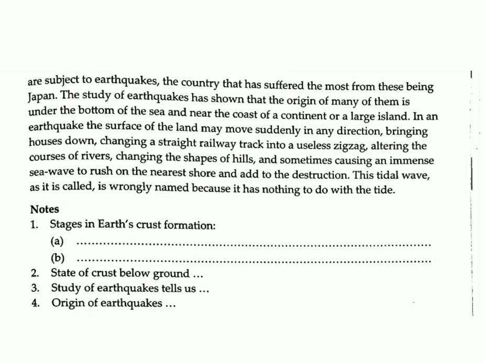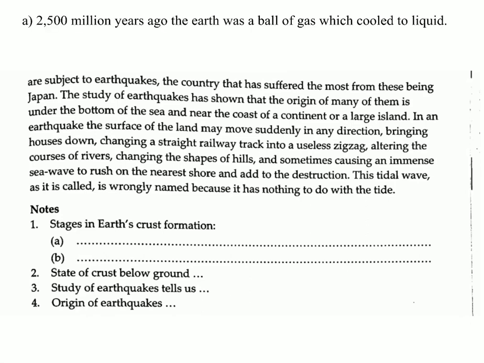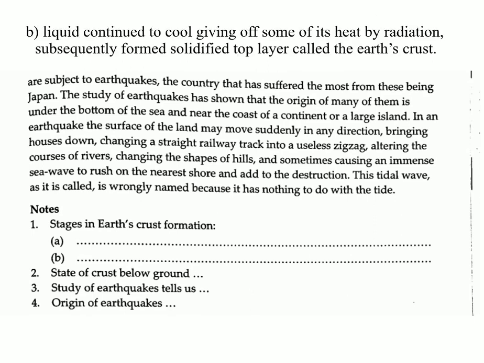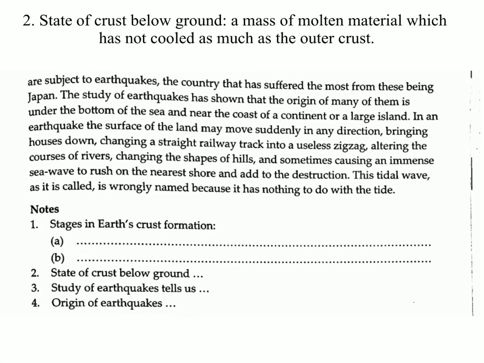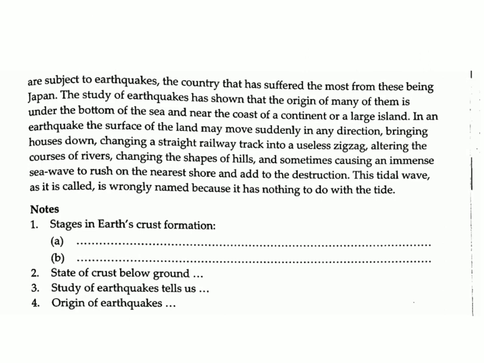Notes. 1. Stages in Earth's crust formation. Answer: A. 2,500 million years ago the Earth was a ball of gas which cooled to liquid. B. Liquid continued to cool, giving off some of its heat by radiation, subsequently forming a solidified top layer called the Earth's crust. 2. State of crust below ground. Answer: A mass of molten material which has not cooled as much as the outer crust. 3. Study of earthquakes tells us.